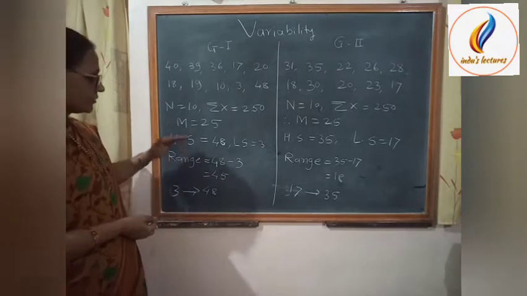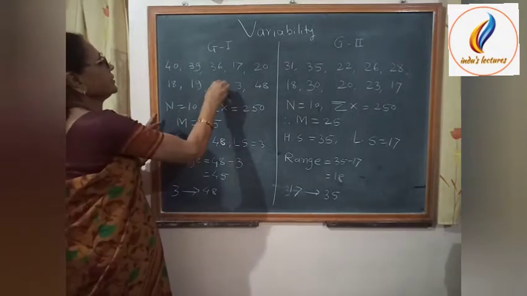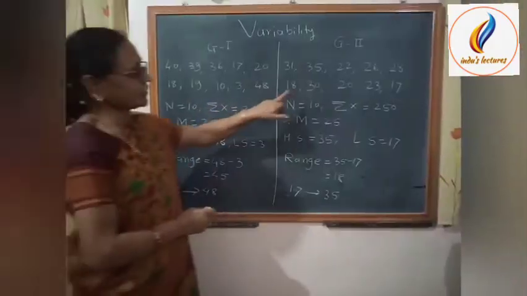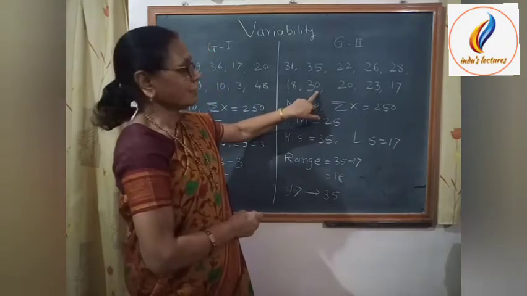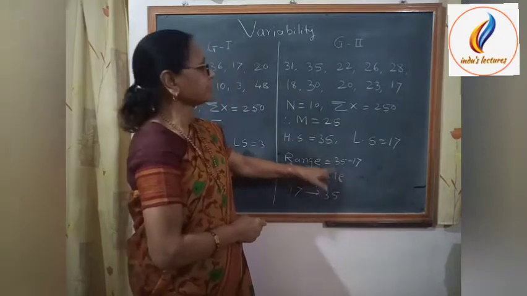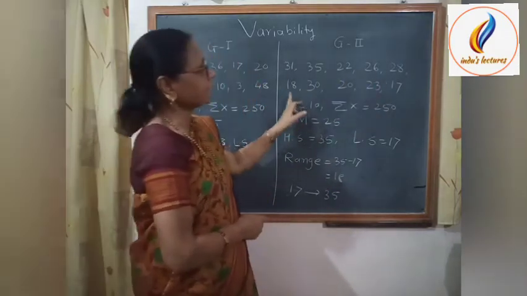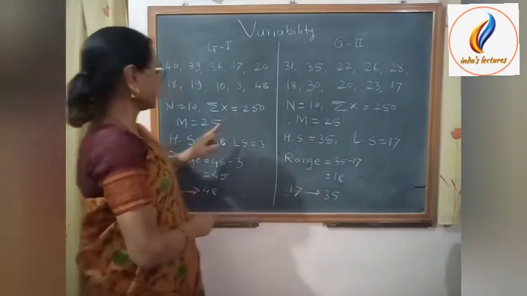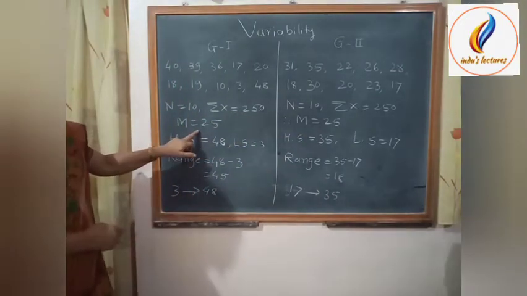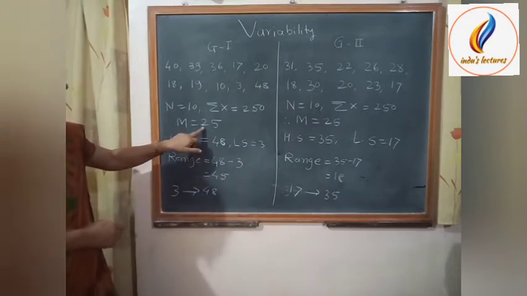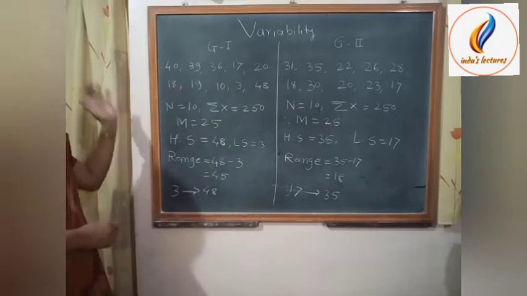Now this shows that the groups are not equal even though their means are the same. If we consider the second group, then for the second group the mean is 25 and the range is 18. Almost all, or we can say the majority of scores are near about the mean. But in case of the first group, the mean is 25 and the range is 45. Some scores are near about the mean, but others are away from the mean to extreme points.